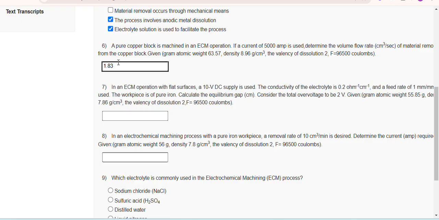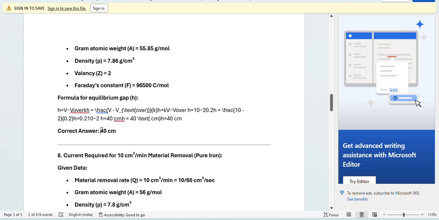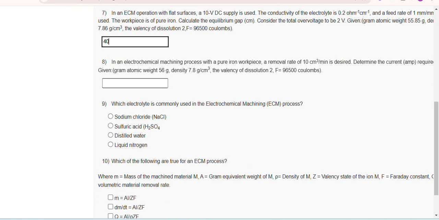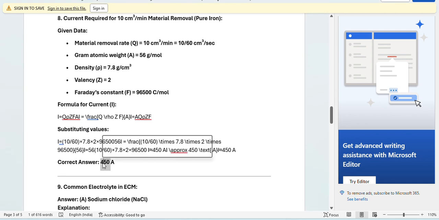The answer is 1.83. Seventh question, the seventh question answer is 40. Eighth question, 450 is the correct answer.